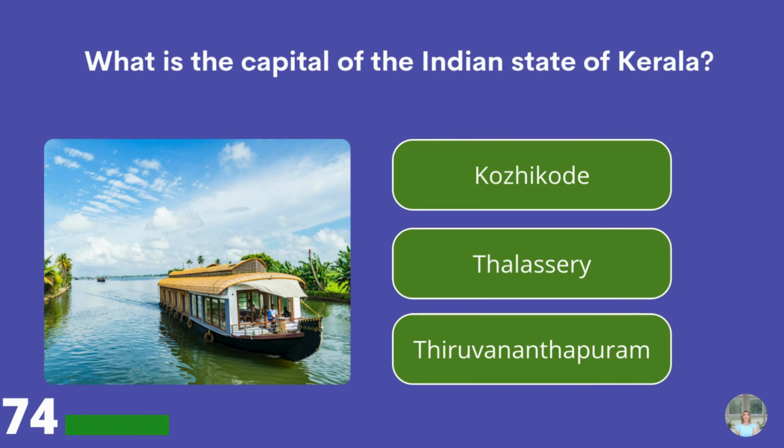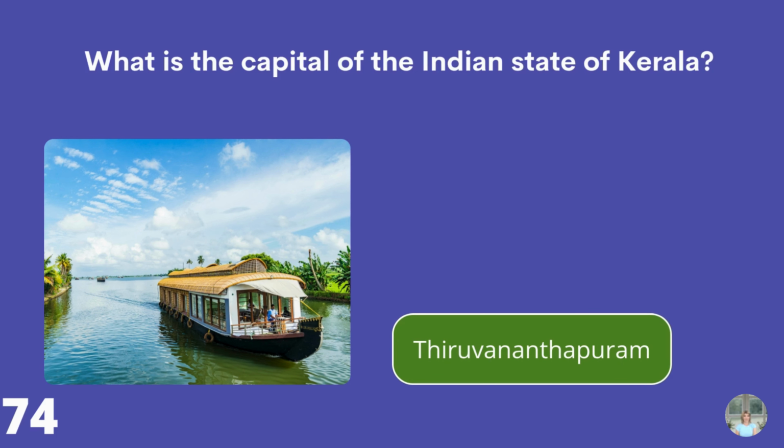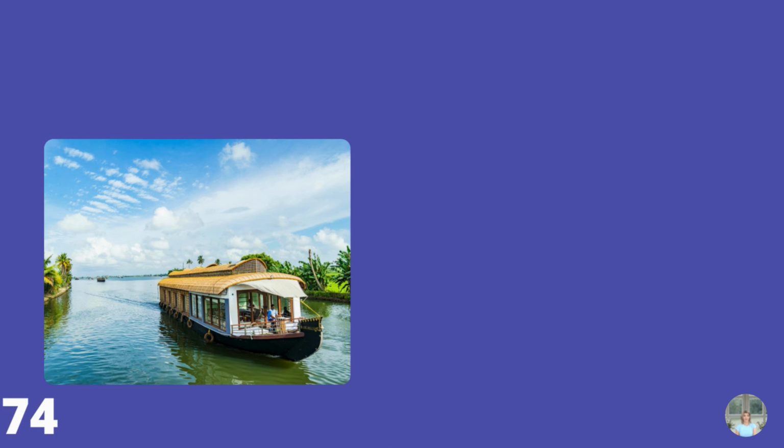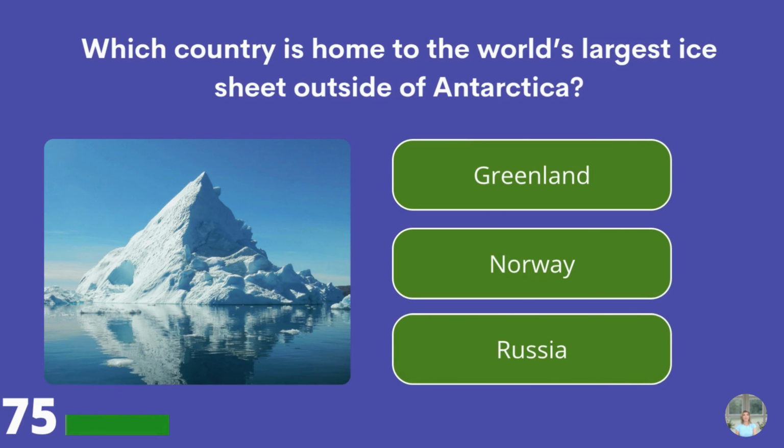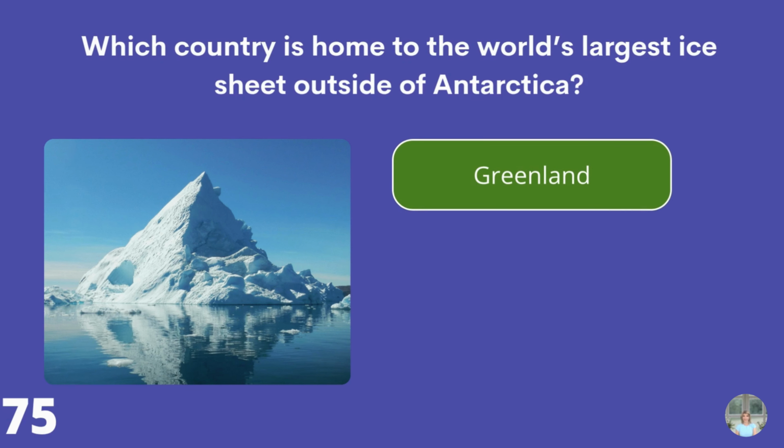What is the capital of the Indian state of Kerala? I will say A, B, and C. B. I'm not going to even try that one. Which country is home to the world's largest ice sheet outside of Antarctica? Greenland, Norway, or Russia? Greenland.